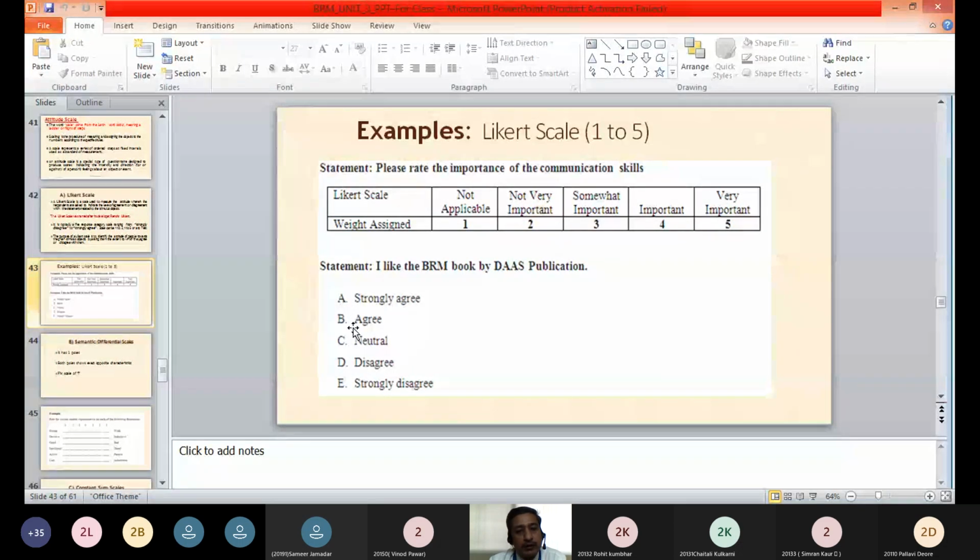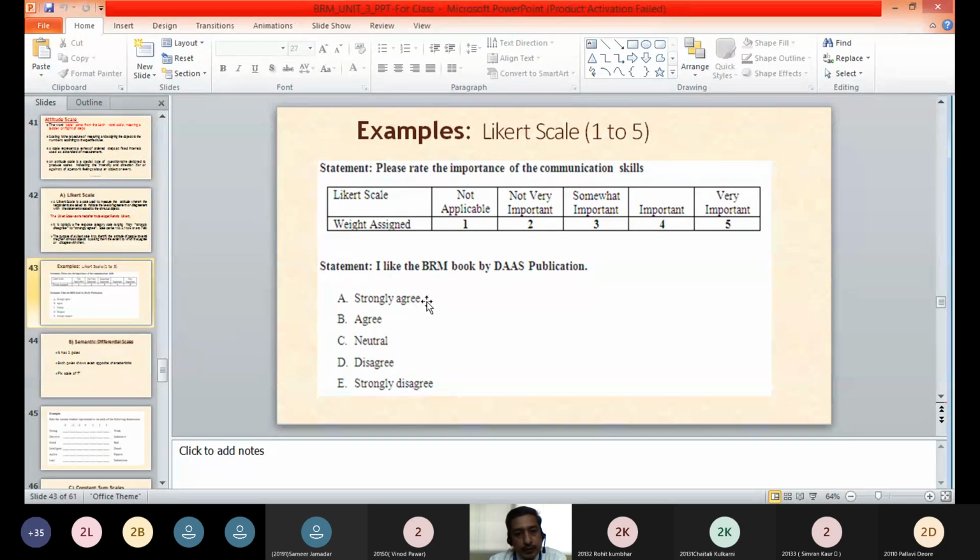A is strongly agree, B is agree, C is neutral, D is disagree, and E is strongly disagree. So between strongly agree and strongly disagree, we have 3 more categories, as it is a 5-point Likert scale. We have B, that is agree, C is neutral, and D is disagree.